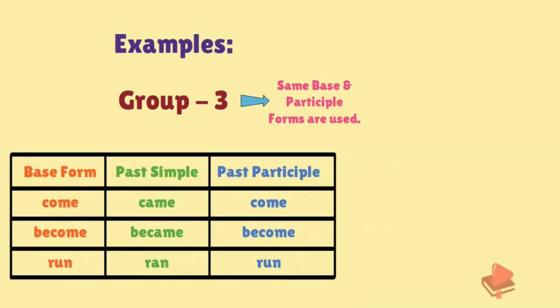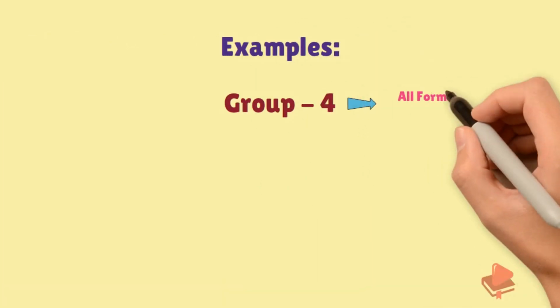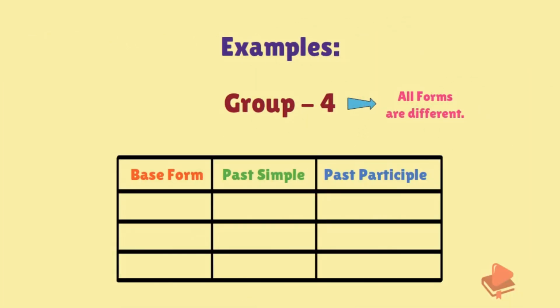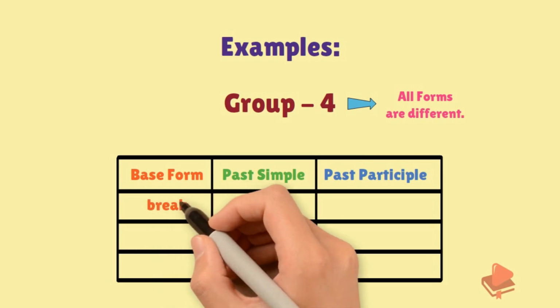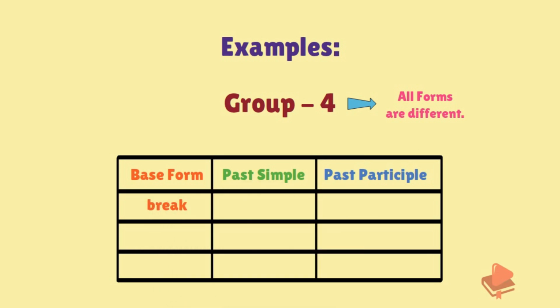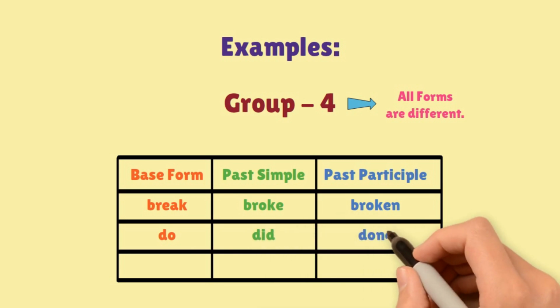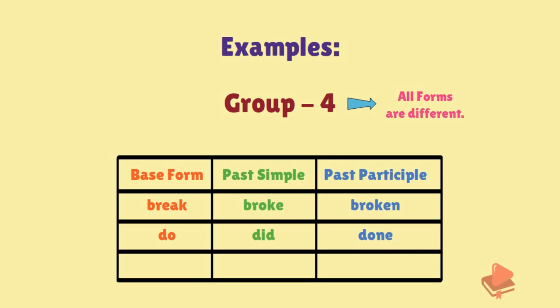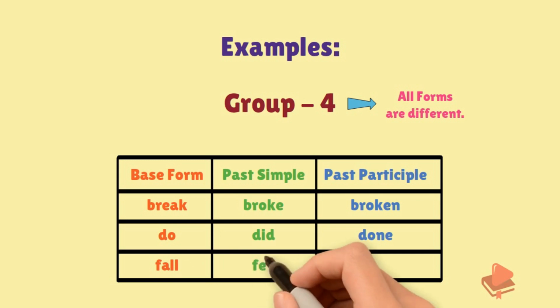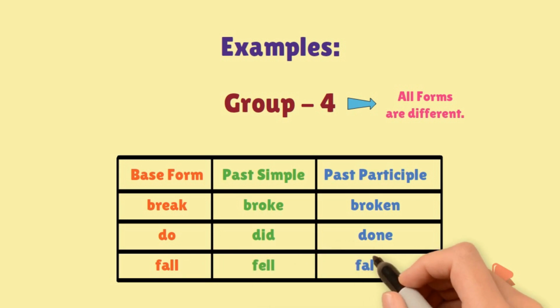Let's see group 4. In group 4, we see all the three forms are different. For example, if the base form is break, the past simple becomes broke and the past participle is broken. Next example, if the base form is do, the past simple becomes did and the past participle becomes done. One more example, if the base form is fall, the past simple is fell and the past participle is fallen.